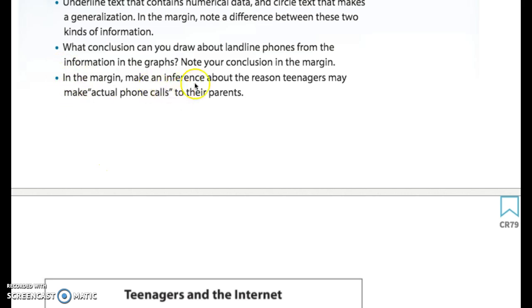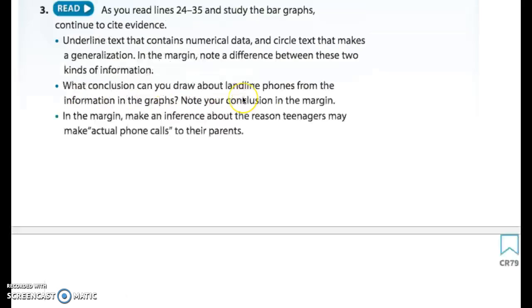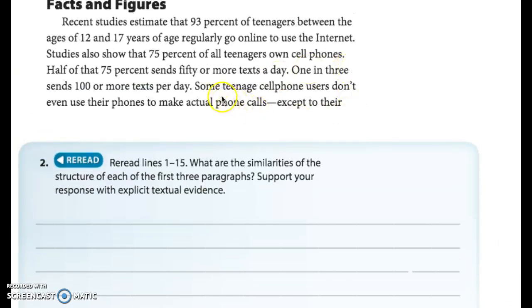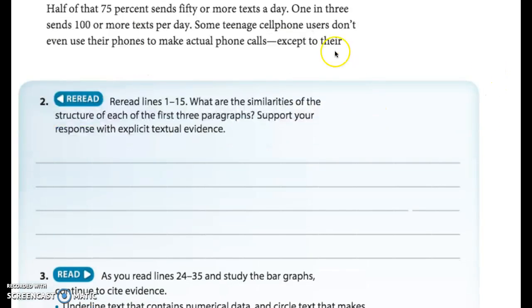And now let's answer that last question. It says, in the margin, make an inference or a guess about the reason teenagers may make actual phone calls to their parents. So notice here, it said some teenage cell phone users don't even use their phones to make actual phone calls, except to their parents, and that last word is on the page two pages from now after the graphs. So let's actually do it down here.